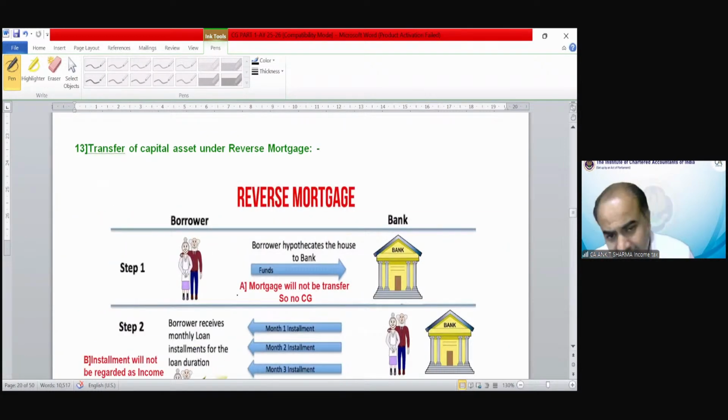Now point number 13 is for the reverse mortgage scheme. And what we will do, now we will take a short break because almost 1.5 hours we have completed. Let me see if there is any query.